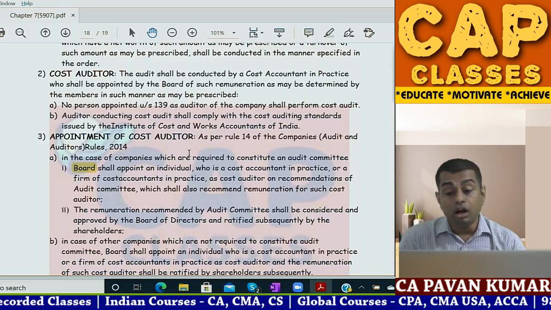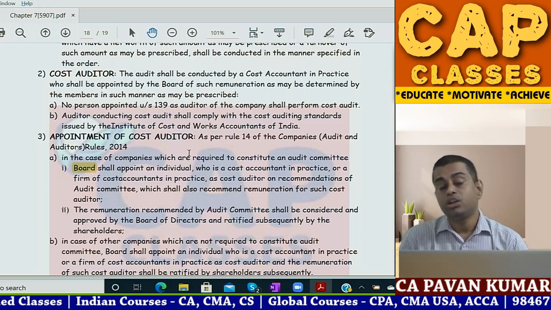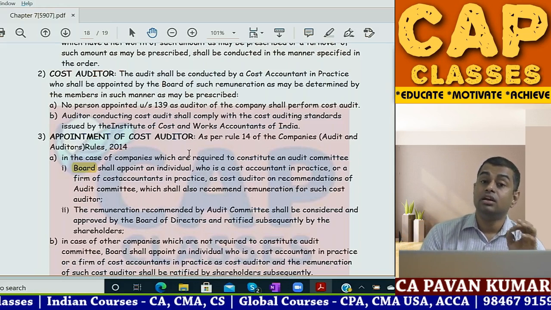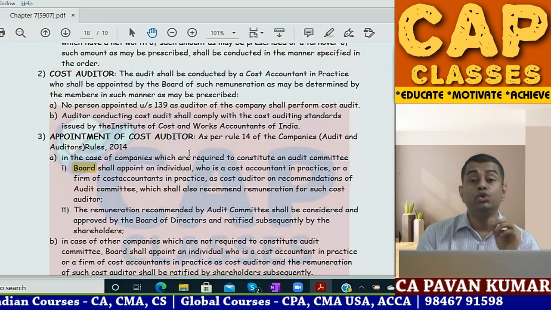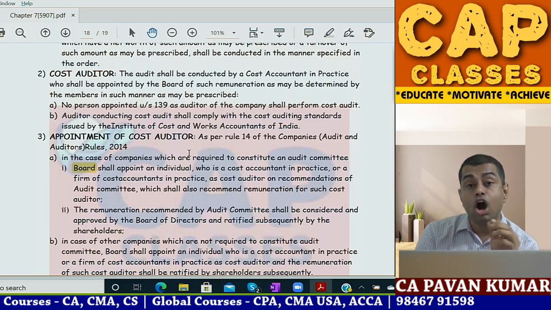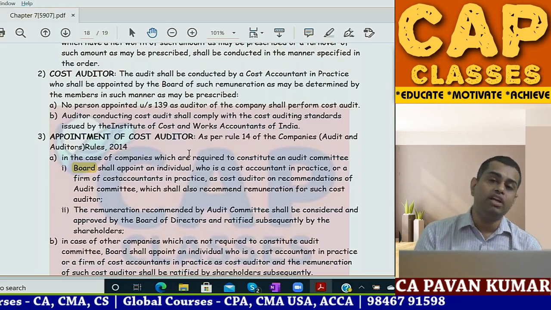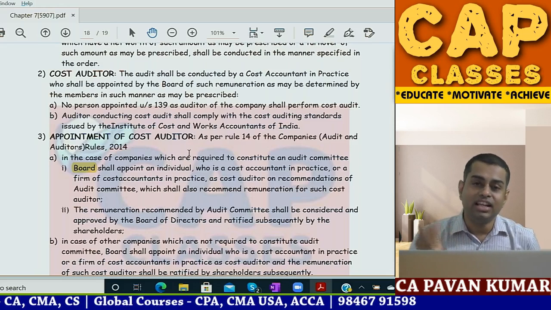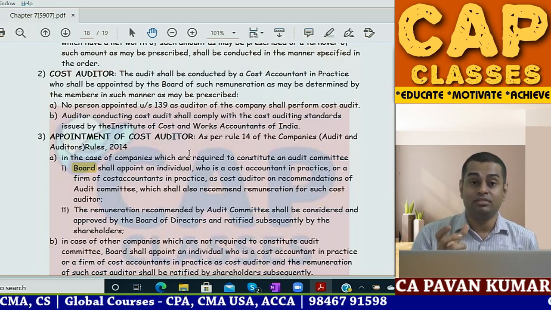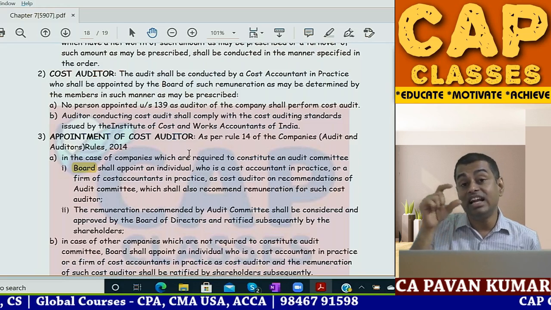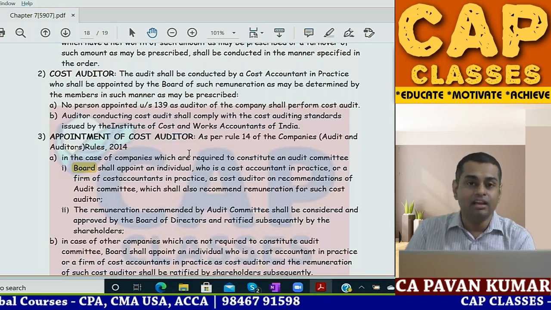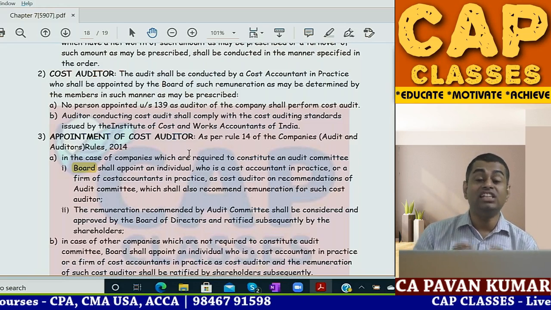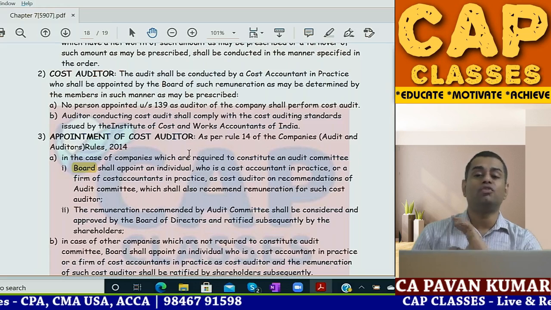Because they are already company auditors. You understand? Second thing is, cost audit. While you are performing cost audit, you shall comply with cost auditing standards issued by the ICWAI board. Now, unfortunately, they are also ICAI only. Previously, they were ICWAI. After that, they changed it to ICMAI. After that, now they changed it to ICAI, Institute of Cost Accountants of India.